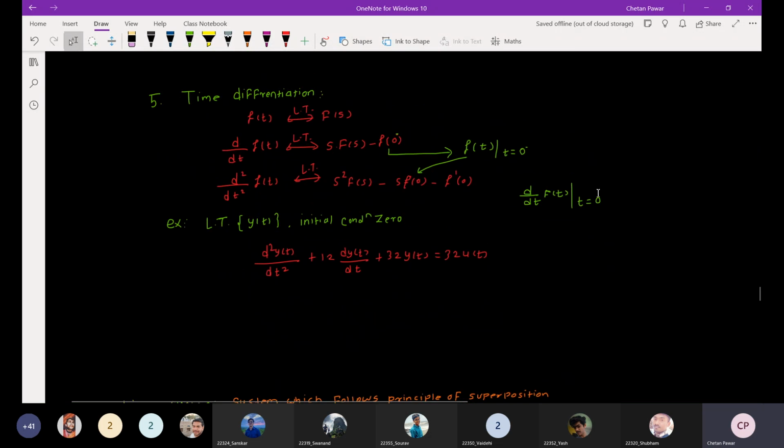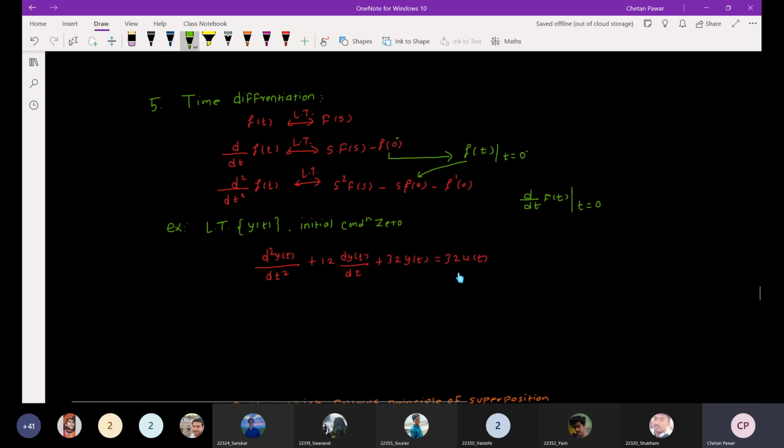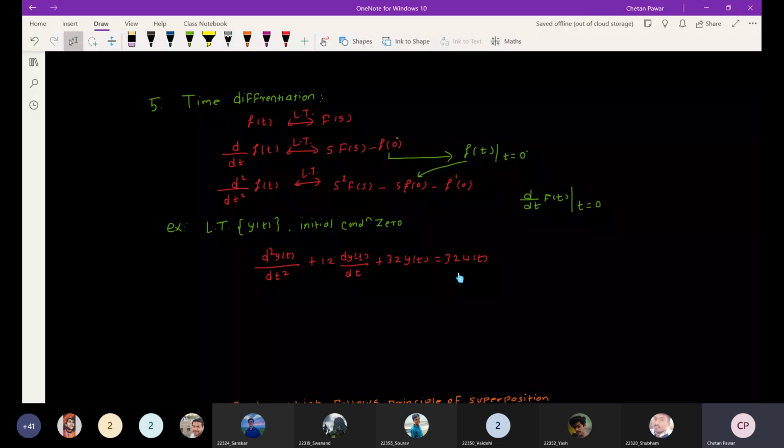If you apply the time differentiation property to this particular example, this is the equation, an ordinary differential equation. Here they are asking for the Laplace transform of y of t, and they are saying the initial conditions are 0.